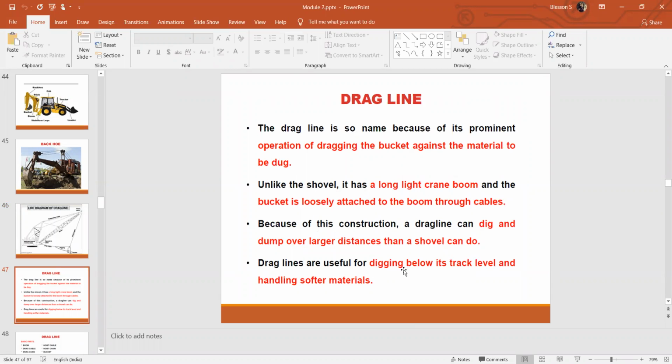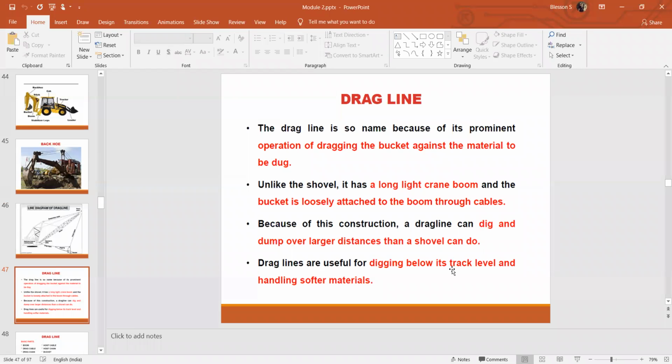Draglines are useful for digging below truck level and handling softer materials. So it is only used for softer materials, while draglines can be utilized for digging below the truck level. That is, the equipment should be at a higher elevation. It can dig the below elevation, just like how a backhoe does.